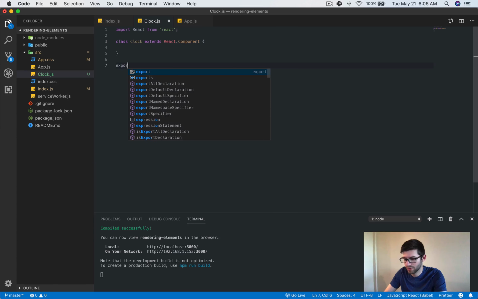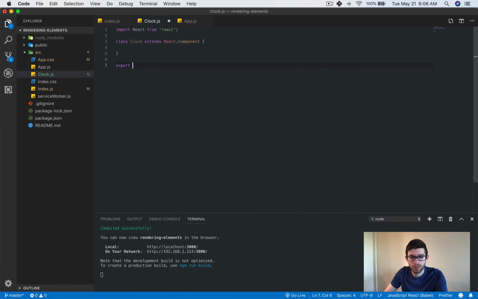Then just so that I don't forget it, we will have export default Clock, and it should also be spelled the same way.